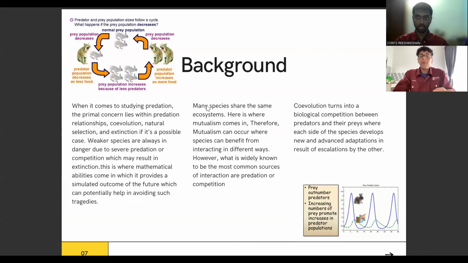Next slide. The first paragraph basically says that mathematical abilities provide a simulated outcome of the future, which can, as said, potentially help in avoiding such tragedies as extinction, co-evolution, and so on.